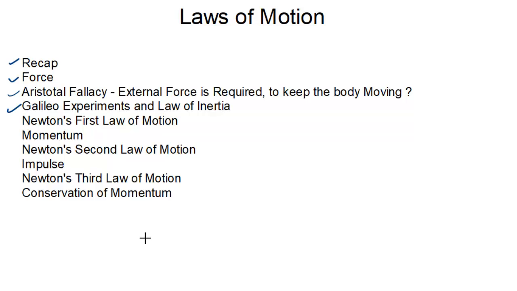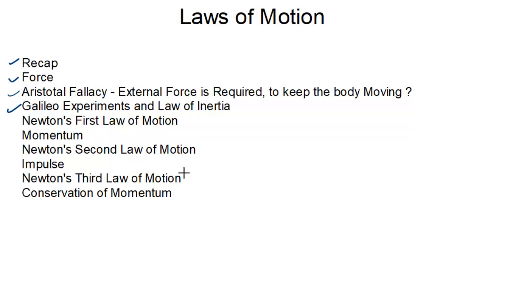What Galileo concluded after his experiment is known as the law of inertia. According to Galileo, if the net external force acting on a body is zero, then a body at rest continues to be at rest, and a body in uniform motion continues to move with uniform velocity, and this is known as Galileo's law of inertia. Inertia actually means resistance to change.